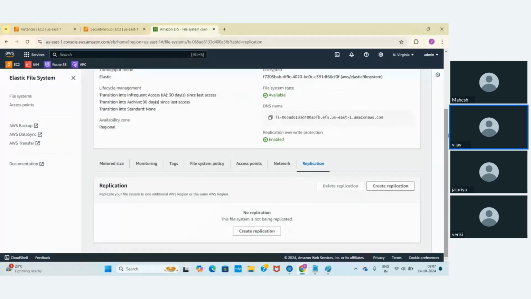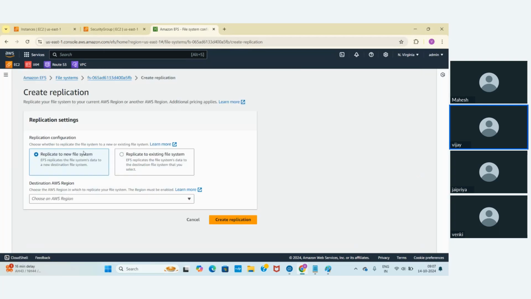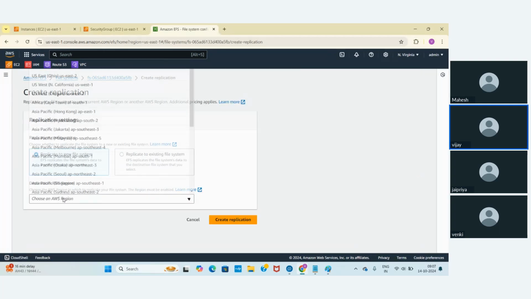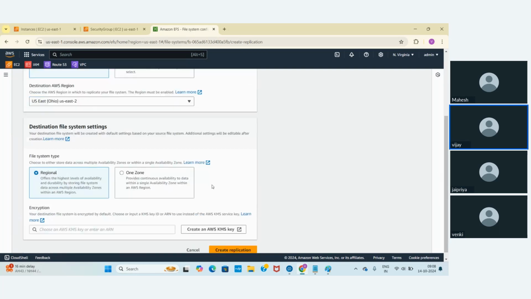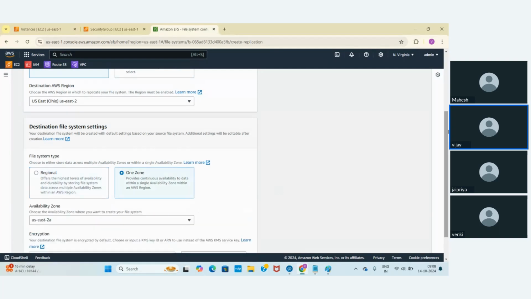In the same way that we did for AWS S3, we are going to create a file system in another region. See here, the same region or another region. If I click on create replication, it replicates to a new file system. The destination I want to make is US East 2. So you need to create a file system there. Let's say in the same, I don't want this one.